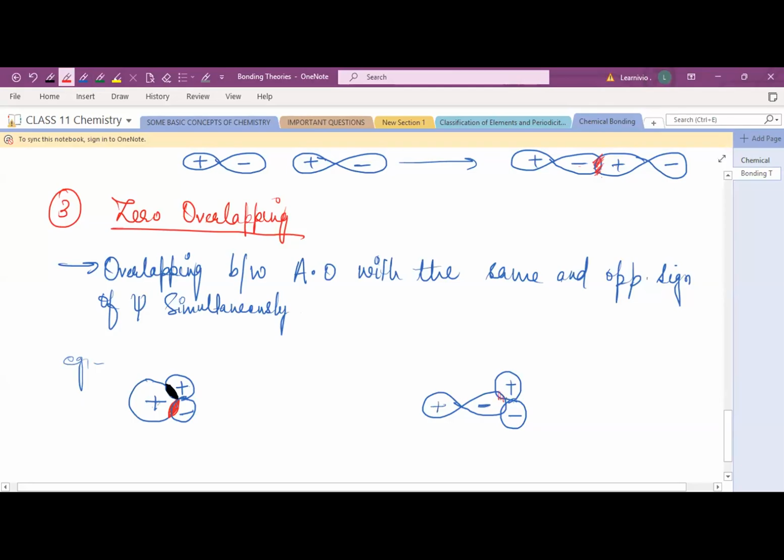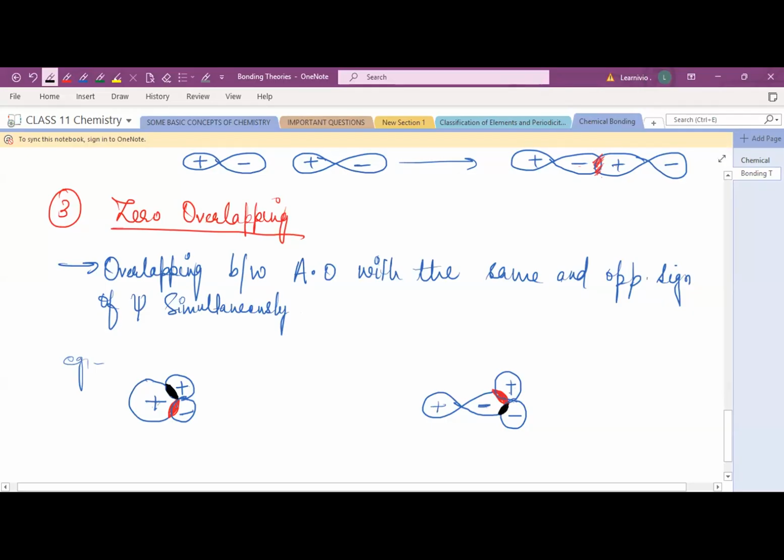So here the repulsive force acts. Between these plus and minus, there will be a repulsive force. And between this minus lobe and this minus lobe, there will be an attractive force. Both cancel each other and you will get zero overlapping.